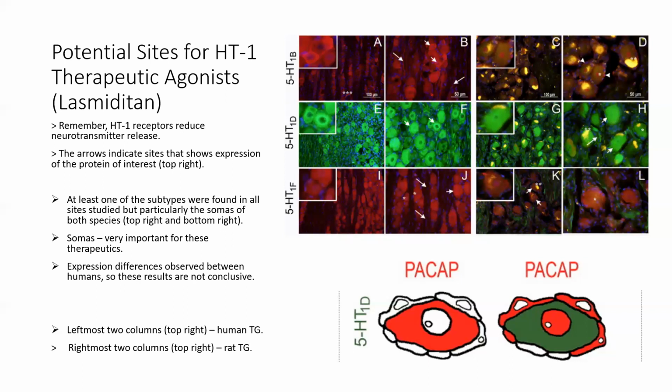However, there were differences in 5-HT expression between humans and between the individual humans studied. So these results are not conclusive with regards to the potential sites for these drugs. Perhaps more human subjects need to be tested to get a general understanding of the therapeutic sites of interest, the sites that express these receptors.